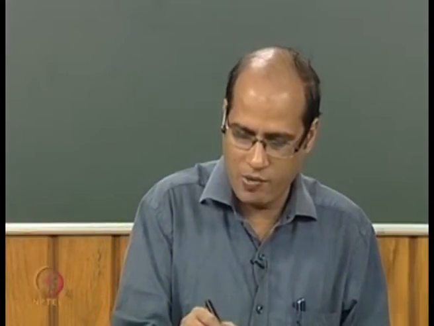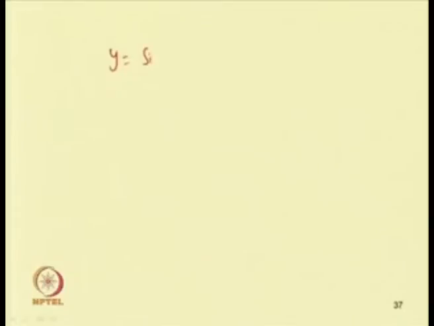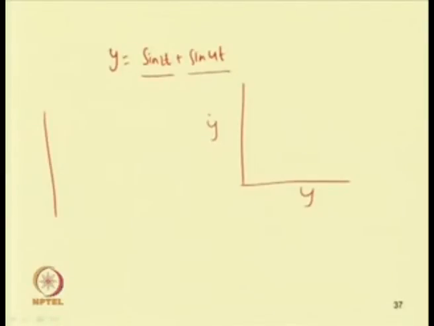So, the Poincare section, if one plots it for y equal to sin 2t plus sin 4t, y dot versus y, if we sample it at pi by 2.